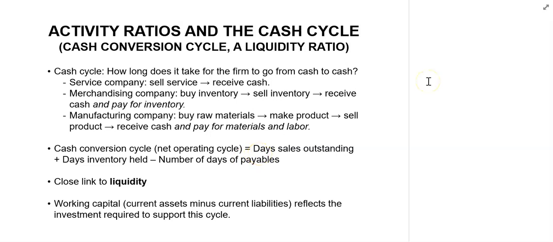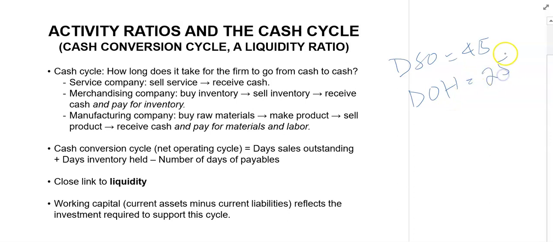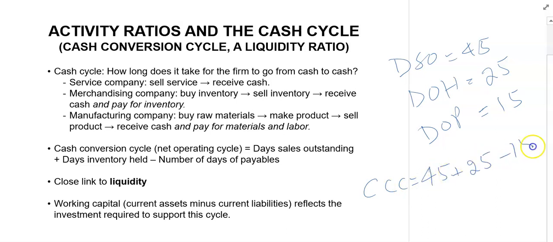For example, if the DSO is equal to 45 days, the DOH is equal to 25 days, and we have the days of payables on hand, let's call it DOP, equal to 15 days, then the cash conversion cycle will be equal to 45 plus 25 minus 15. 45 plus 25 is 70, and then minus 15, so it is equal to 55 days.